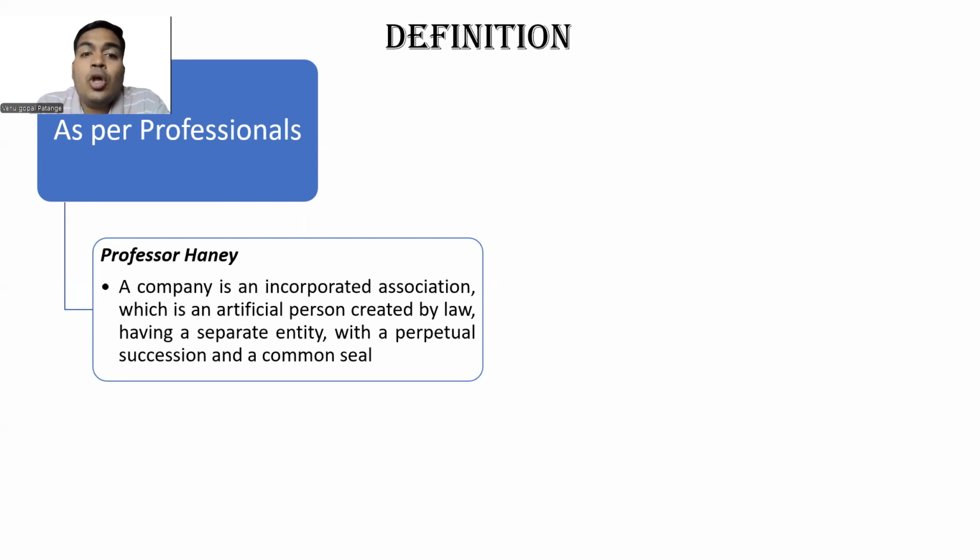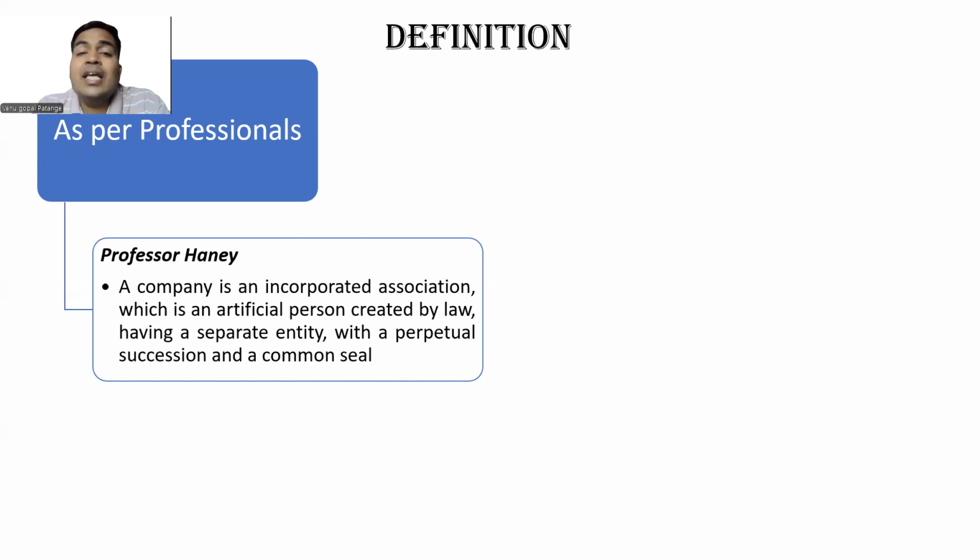So a company is an incorporated association created by law. So we need to submit few documents to ROC, to Ministry of Corporate Affairs, with which a company will get incorporated. A company's birth will happen. So that we call it as incorporated association. Who created company? Who created this artificial person? Created by law.